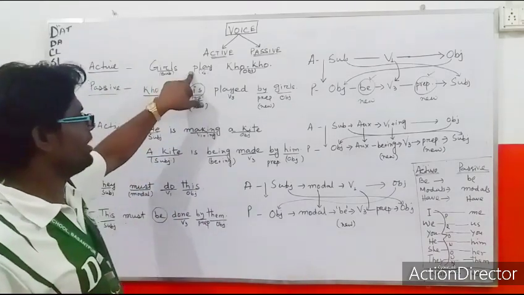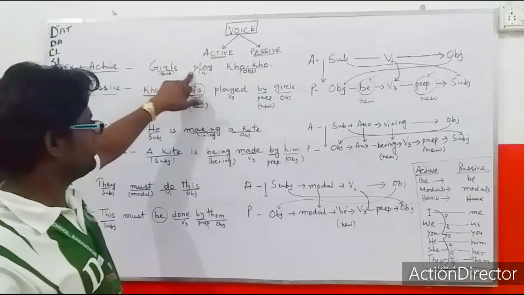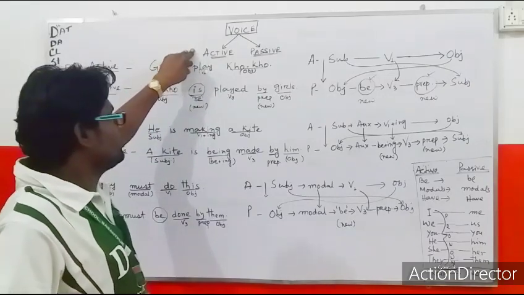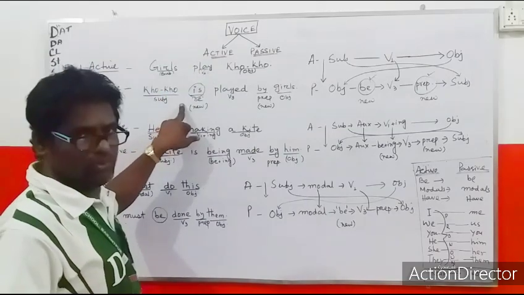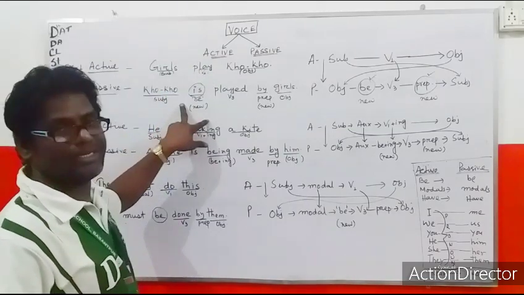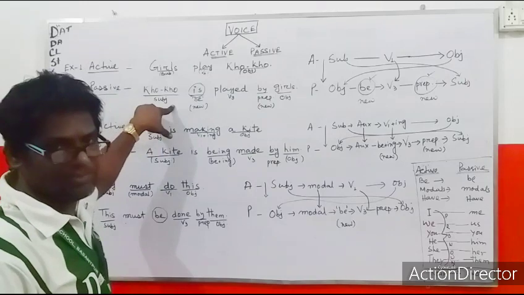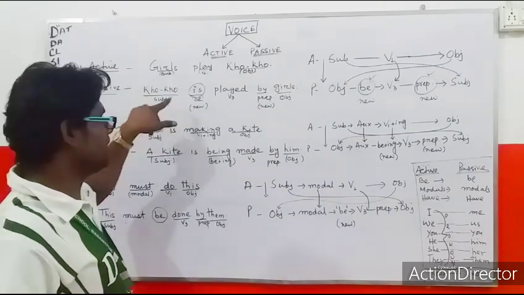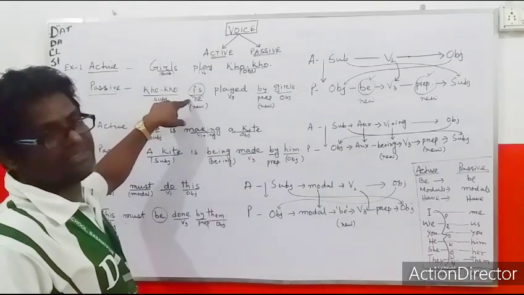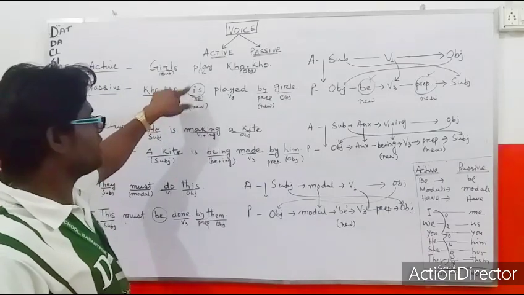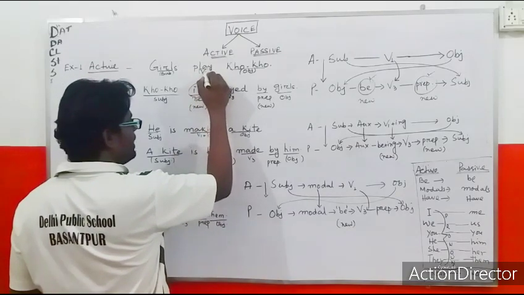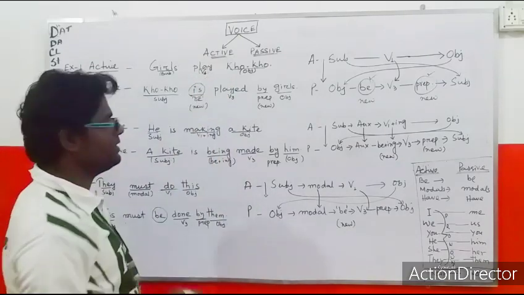So whatever main verb is given there, if there are no be verbs, no auxiliary verbs, you have to bring one new be verb, and that should be brought as per the agreement with the subject. Kho-Kho is third person singular number, that's why we have brought is. And why is? Why not was, were? Because the verb is in the first form, and the be verb will be in the first form.